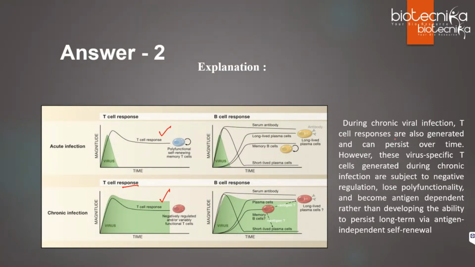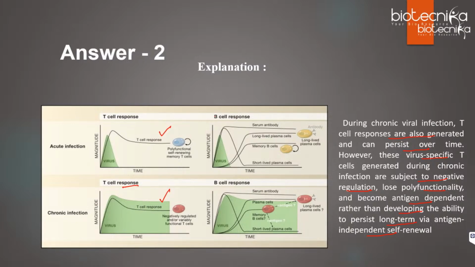During chronic viral infection, T cell responses are also generated and they can persist over time. But these virus-specific T cells generated during chronic infection are subjected to negative regulation. They will lose their polyfunctionality and become antigen dependent, rather than developing the ability to persist long term via antigen independent cell renewal. So they will not be able to control the viral load, right?